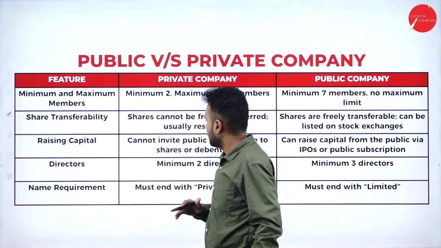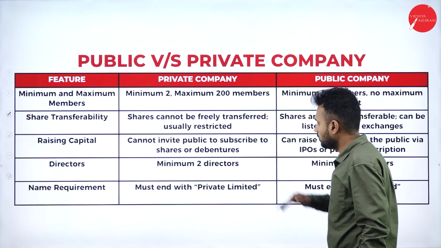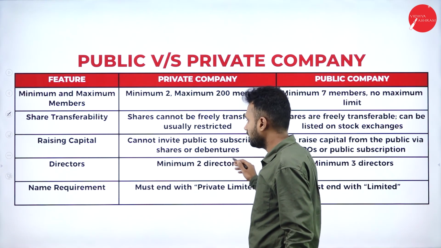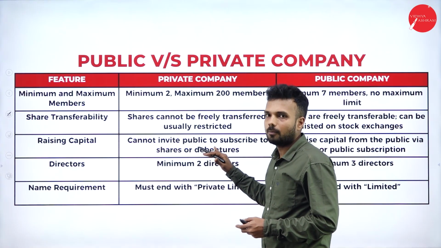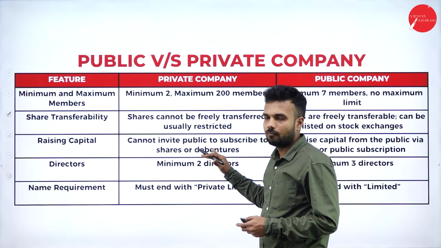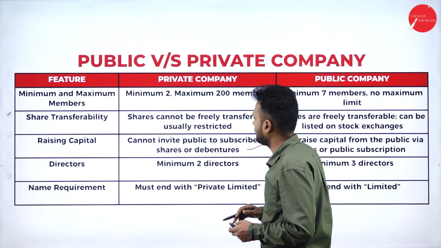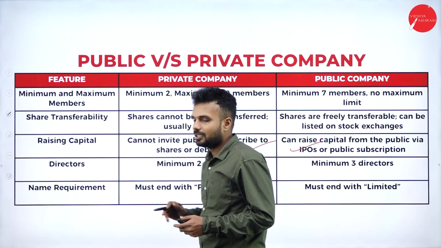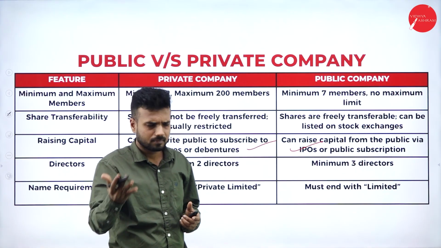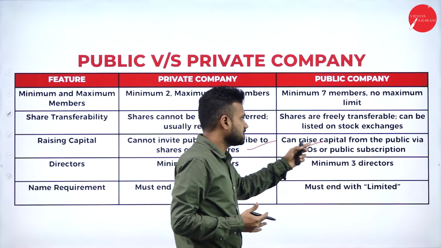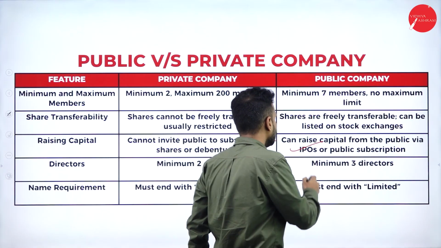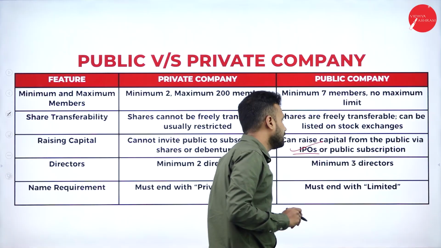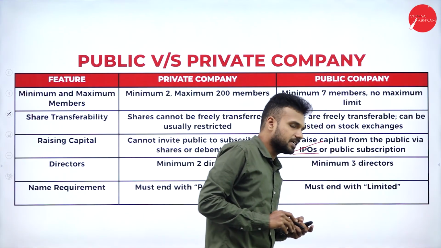Next, a private company cannot invite the public to subscribe to shares or debentures. So there is no opportunity for the public to invest in a private company. In a public company there is an opportunity for the public. It offers shares to the general public and can raise capital from the public via IPOs, that is initial public offerings, or public subscription.